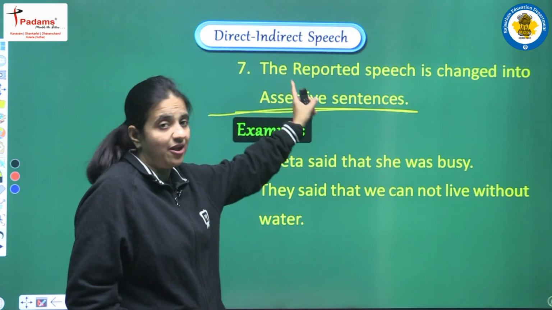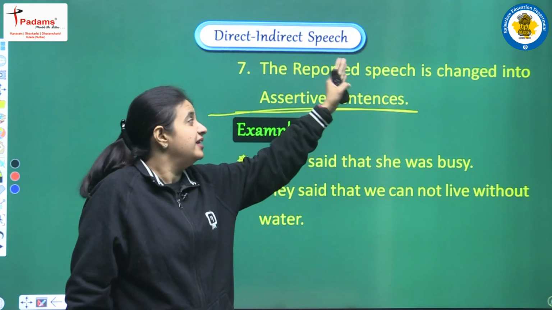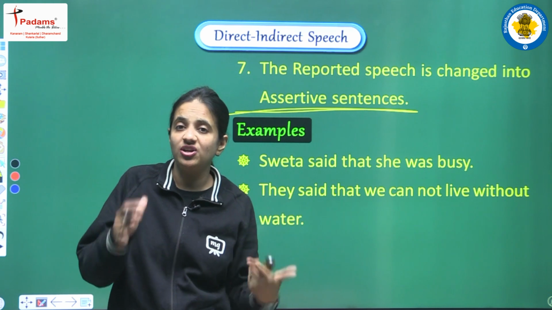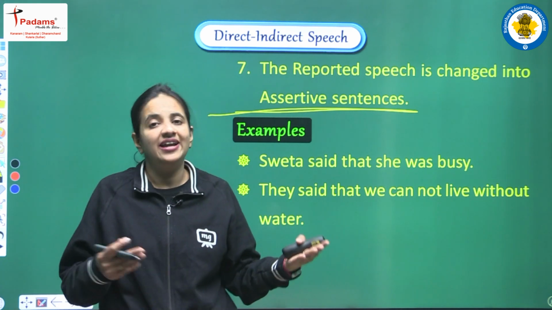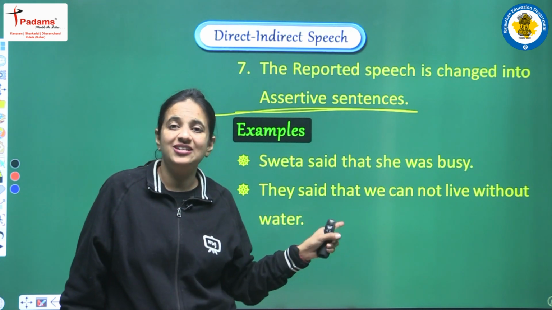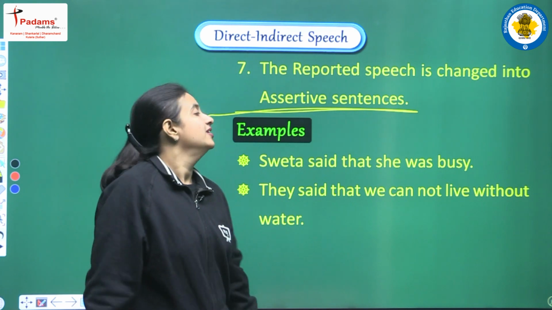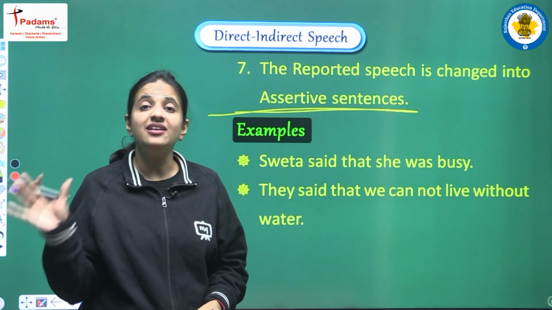So when we have indirect speech, whatever is there in the reported speech will be changed into an assertive sentence, and this is the reason the question mark will change into a full stop. Okay, and yes, this point also we will discuss in a very detailed manner in further videos. Now we have some examples related to indirect speech.